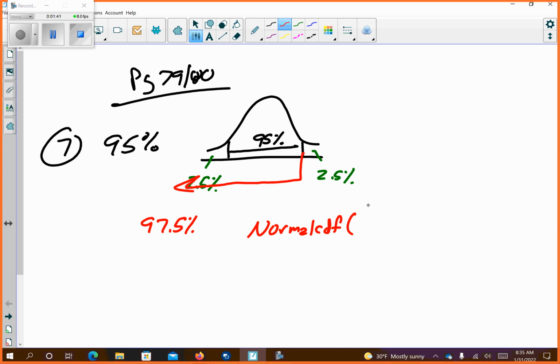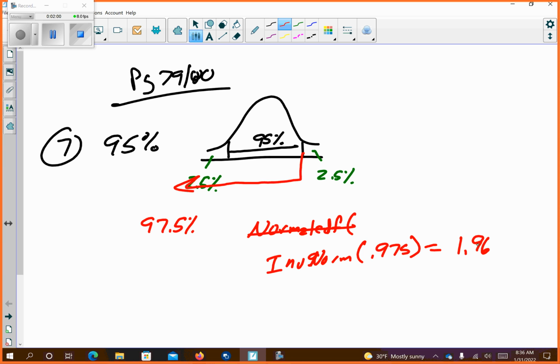Oh, it's not normal CDF, it's inverse norm. And we're going to plug 0.975 in. If we do this on the calculator, it's going to come out to 1.96.